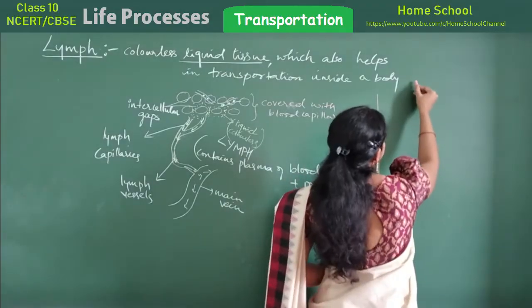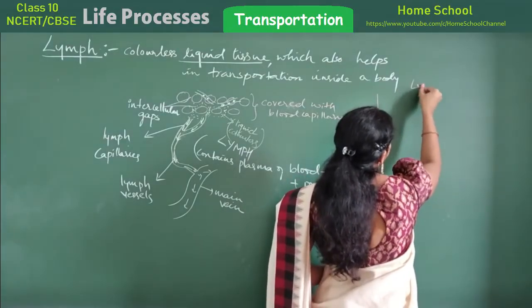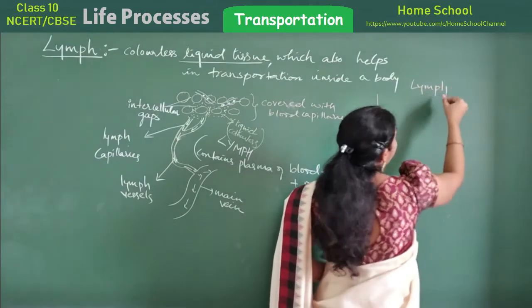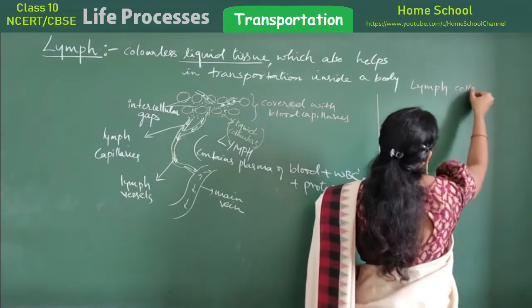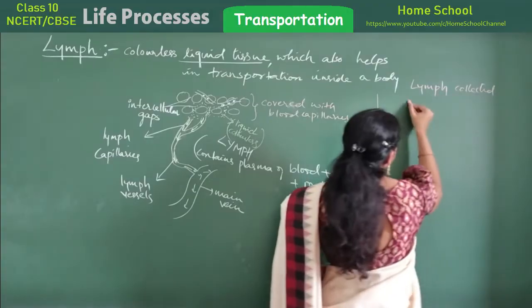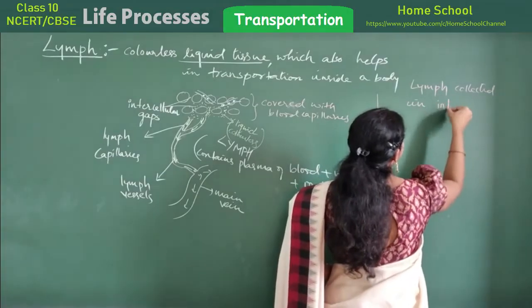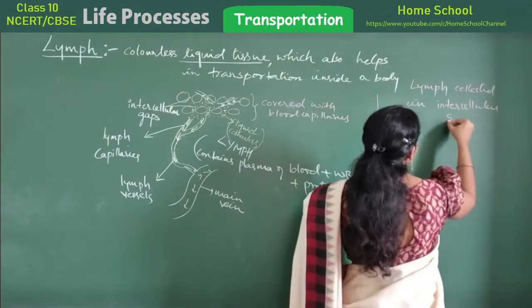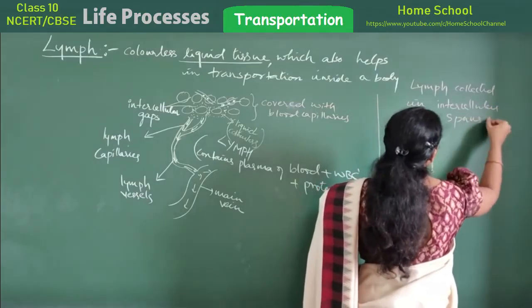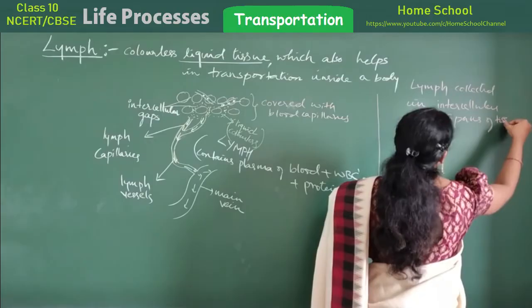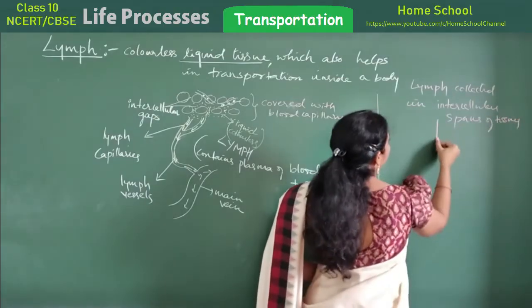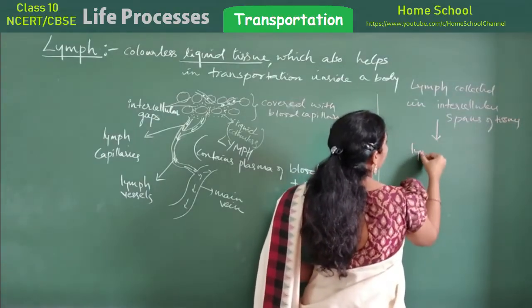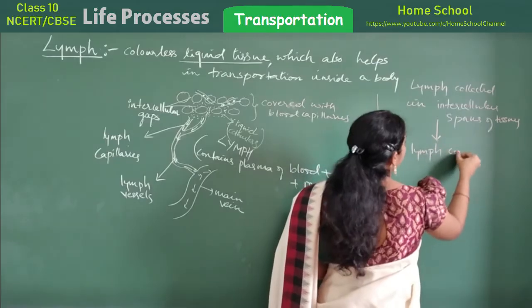So what I say is, lymph collected in intercellular spaces of tissues. Okay, from there it will come to lymph capillaries.